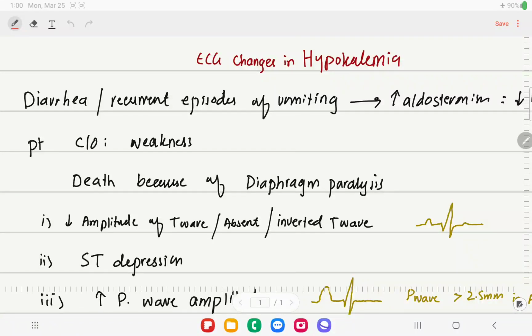So the next topic is ECG changes in hypokalemia. In the last topic, I went through the concept of ECG changes in hyperkalemia.